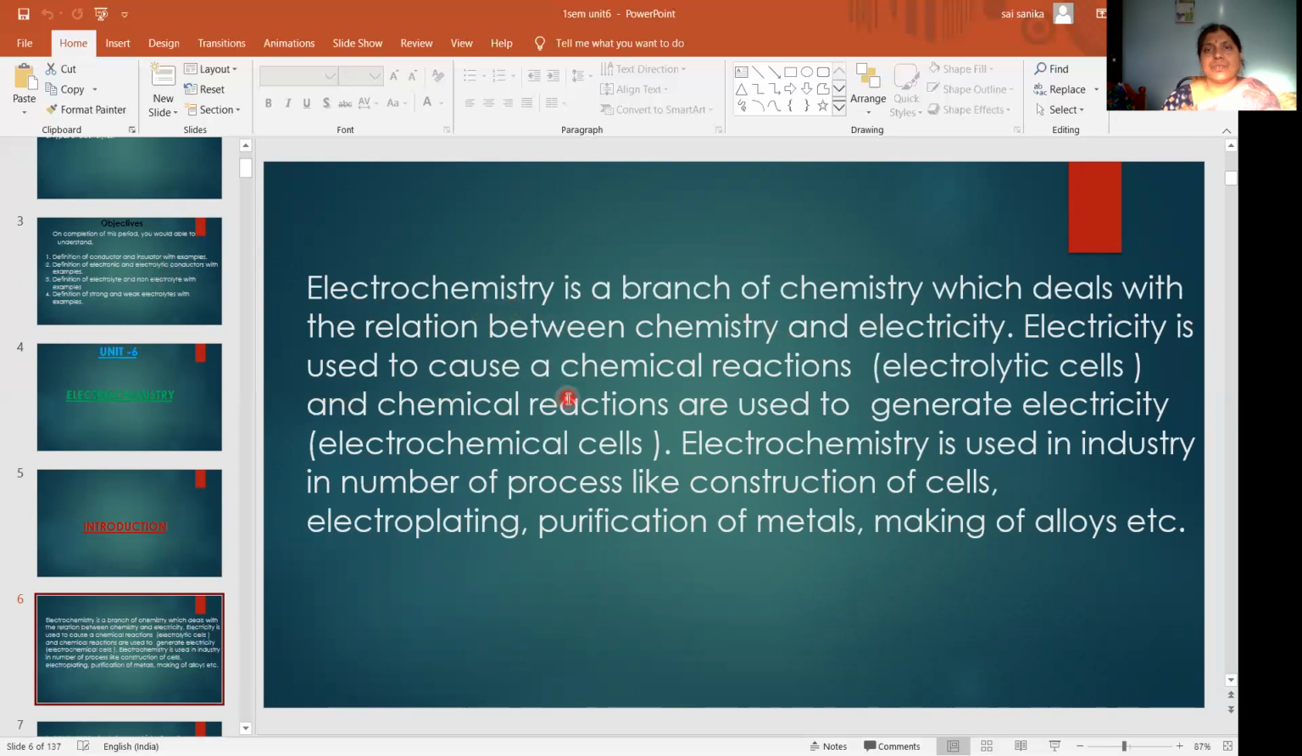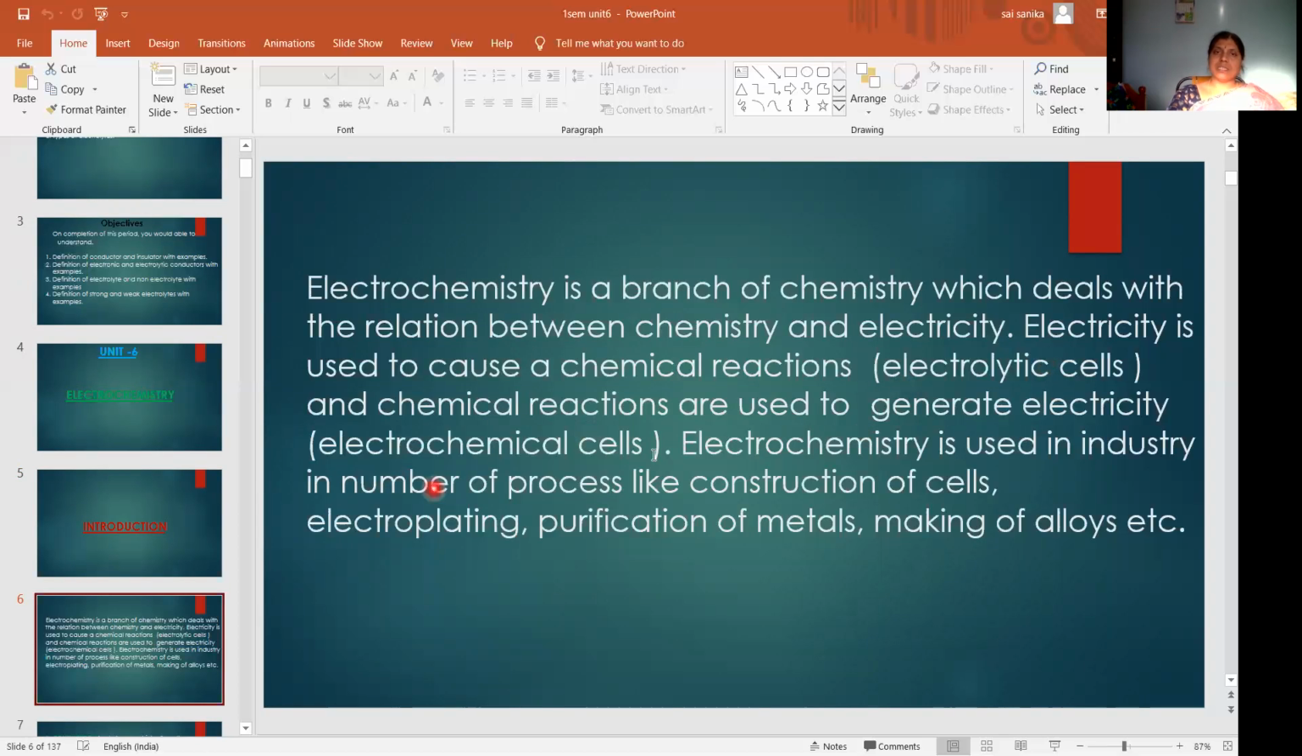Electricity is used to cause chemical reactions, and chemical reactions are used to generate electricity. Here we are using electricity to make chemical reactions. That type of cell is called an electrolytic cell. That means by passing electricity, some chemical reactions take place in some types of cells. Those cells are called electrolytic cells.